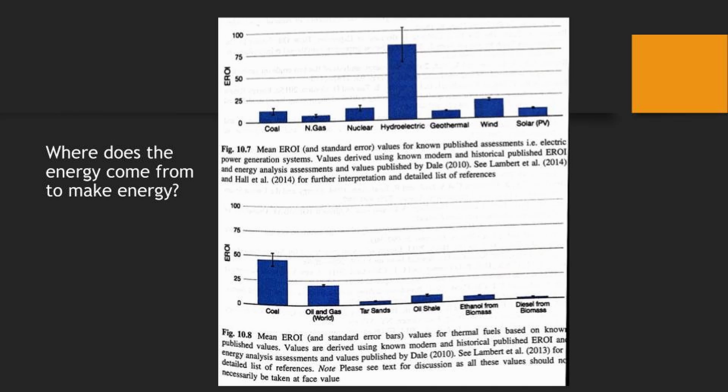Question: where does the energy come from? Here is a graph for the mean EROI. So here you see that hydroelectric has a high EROI compared to the other ones. Coal also has a high EROI, but coal is a fossil fuel, so it also has waste.